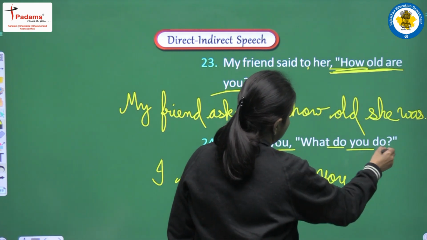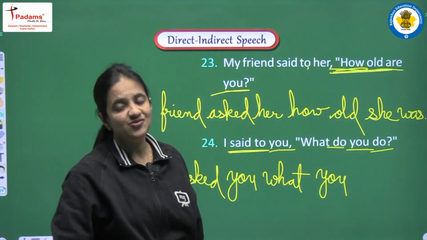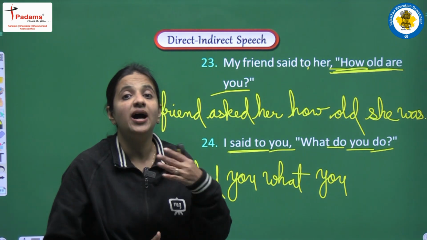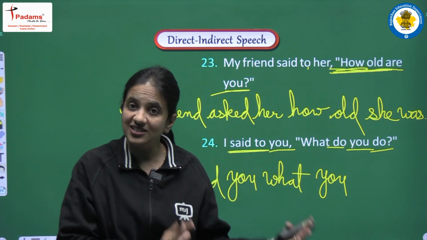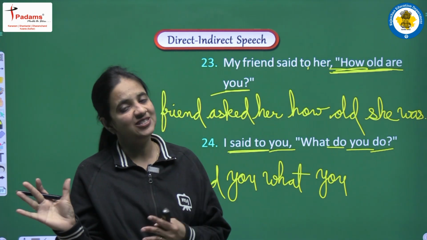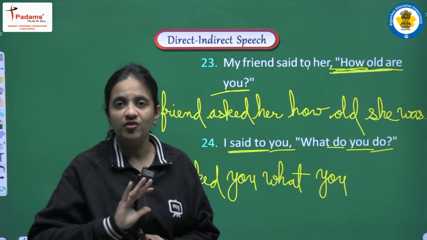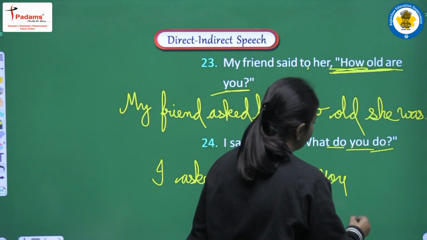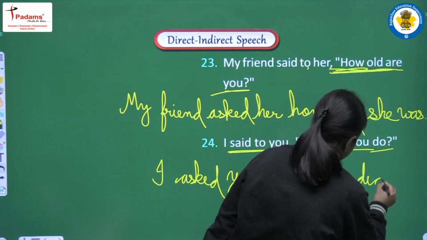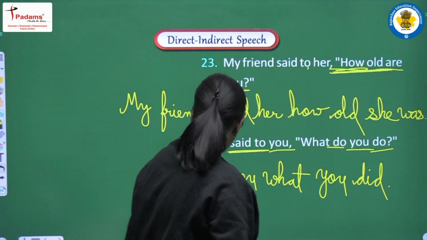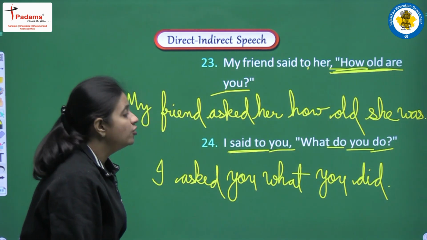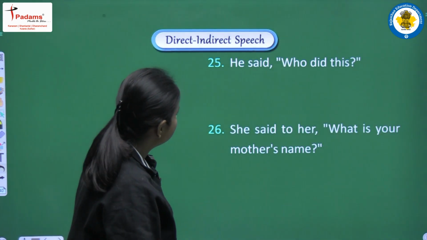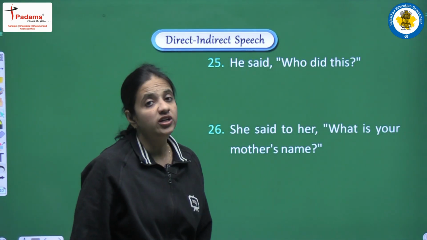What you, so we are having what do you do, it means we are having present simple tense here, so it will be converted into past simple, but the positive structure of past simple, that is we have to write second form of the main verb and no helping verb. So here what is the second form of do? It is did. So the complete sentence will be I asked you what you did. Clear?